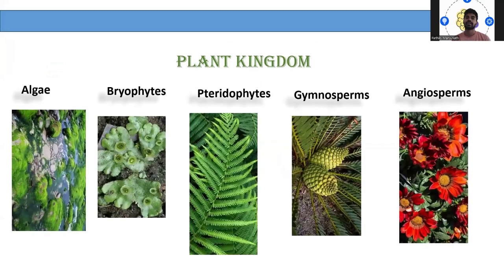So the plant kingdom has some groups which come under it: algae, bryophytes, pteridophytes, gymnosperms, and angiosperms, right? This is how the evolution takes place, from the lower to the higher. Algae first, then bryophytes, then pteridophytes, then gymnosperms, and in the end angiosperms, which fully bear the flower. The complete sexual reproduction can be seen in angiosperms.